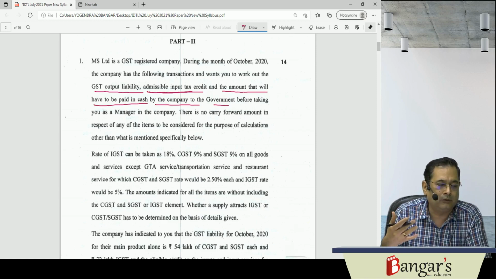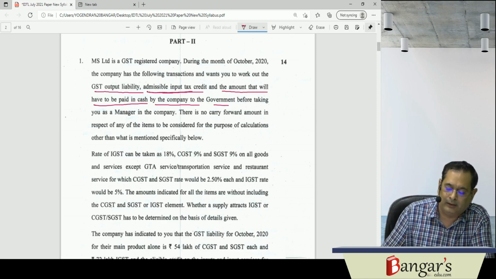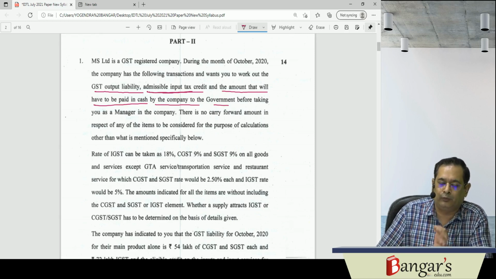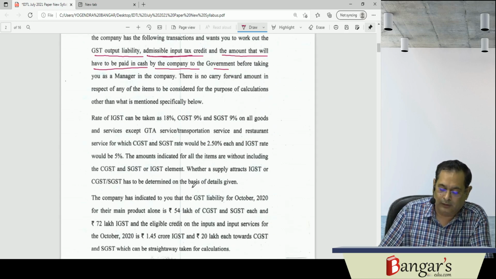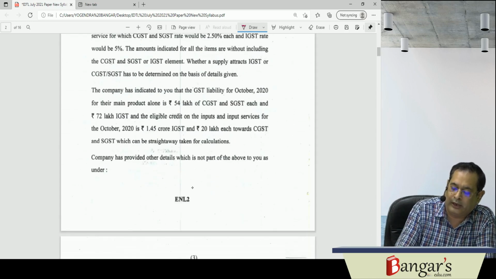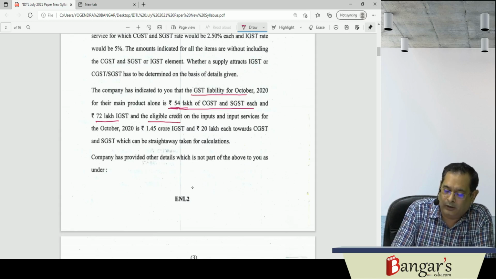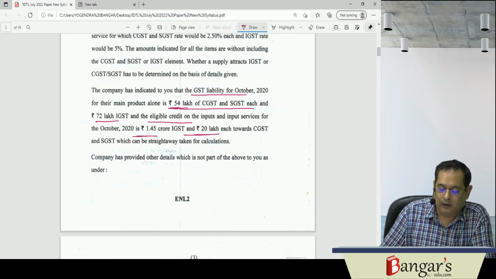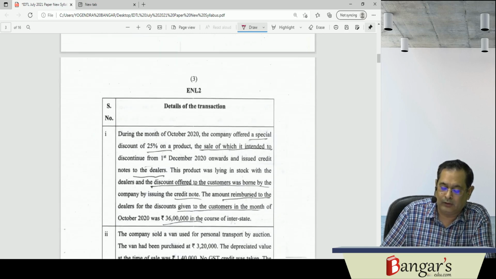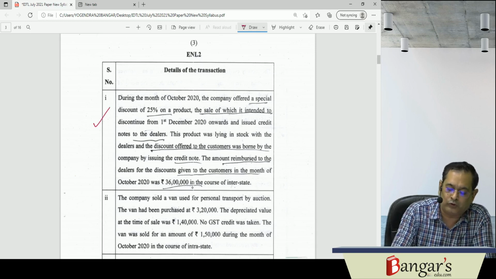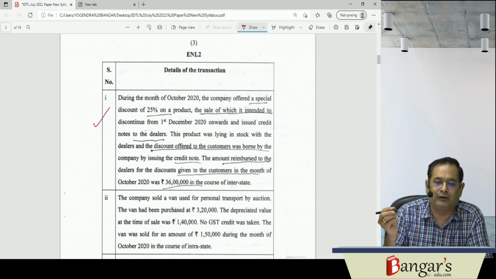These are the adjustments required here. Fundamentally, you are required to determine the output GST liability, admissible ITC, and the amount to be deposited in cash. They have given the information relating to the GST liability of their main product, and the CGST, SGST and IGST liability has already been provided, along with the information relating to the eligible ITC. Besides this, they are providing the information that they have given a post-supply discount, a special discount, as you are aware.